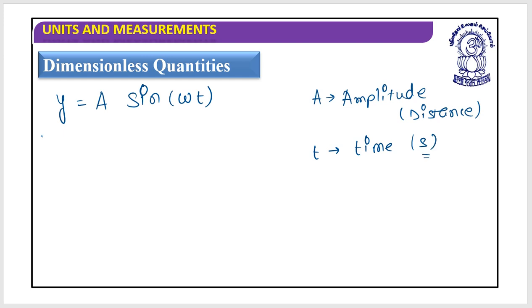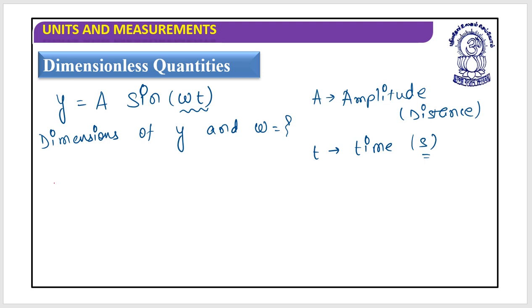But you do not know the dimensions of y and omega. You need to find this out. So the dimensions of y are required, and the dimensions of omega are required. What should I do? And how could I find it out? So let's start with this omega into t.